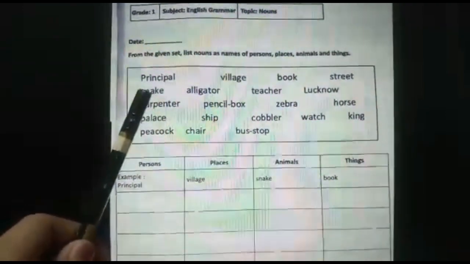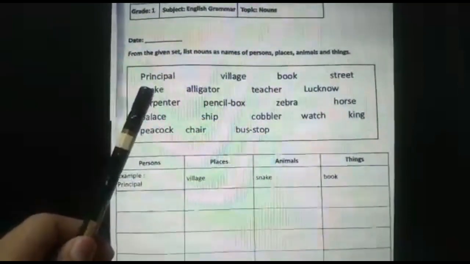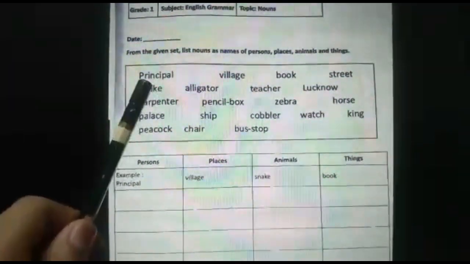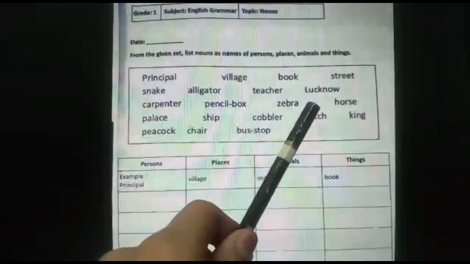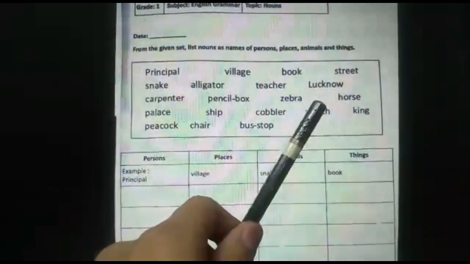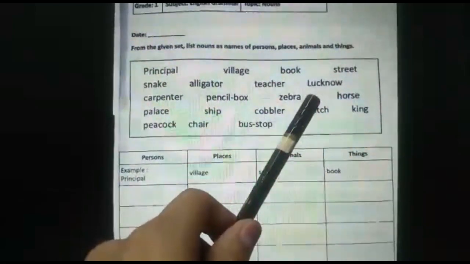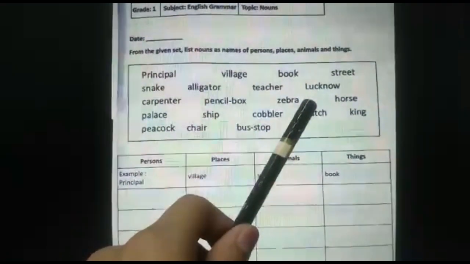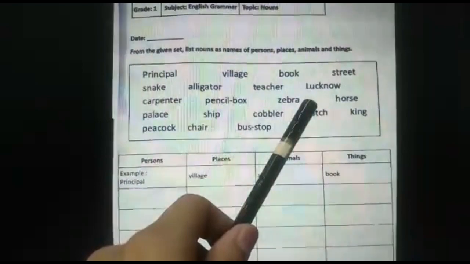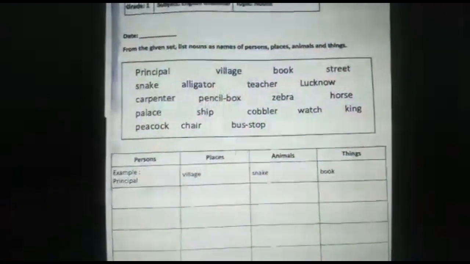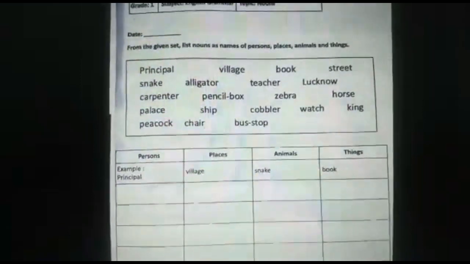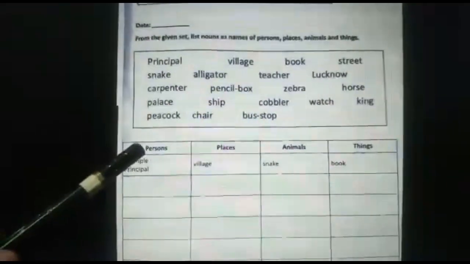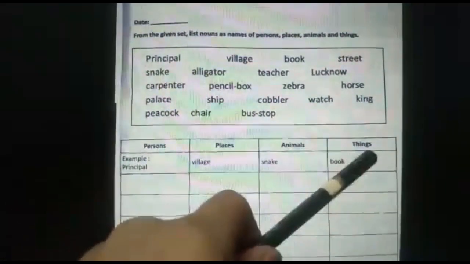That is the reason why principal is beginning with a capital letter. And since we know the name of the particular place, that is Lucknow, that is the reason why Lucknow is written in capital letter. So children, when you are listing these nouns under the appropriate column, you have to be very, very careful.